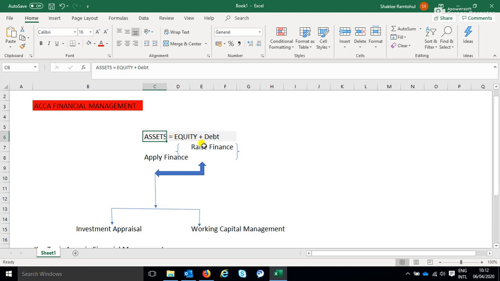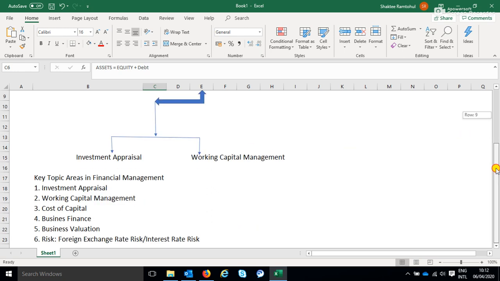Because we use a combination of equity and debt, the cost would be an average of these two. In this instance, we will have to calculate the cost of capital, or what is commonly known as the weighted average cost of capital, or the WACC.